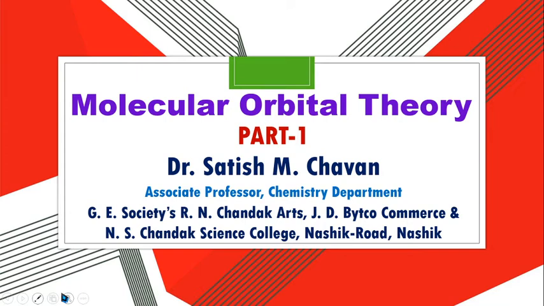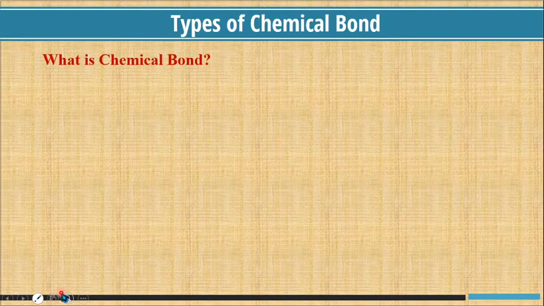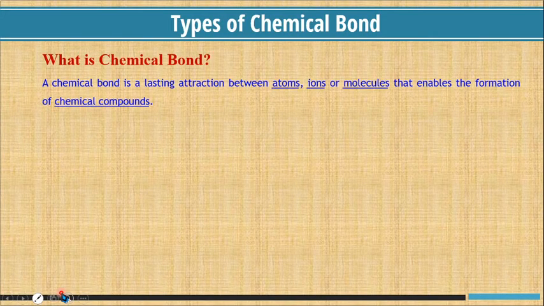In this video, we will learn molecular orbital theory of chemical covalent bonding. Before this, we should know what is chemical bond. A chemical bond is a lasting attraction between atoms, ions, or molecules that enables the formation of chemical compound.